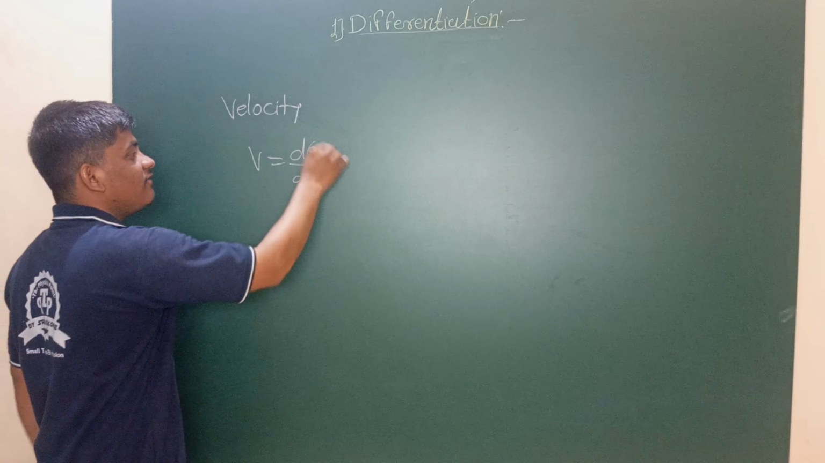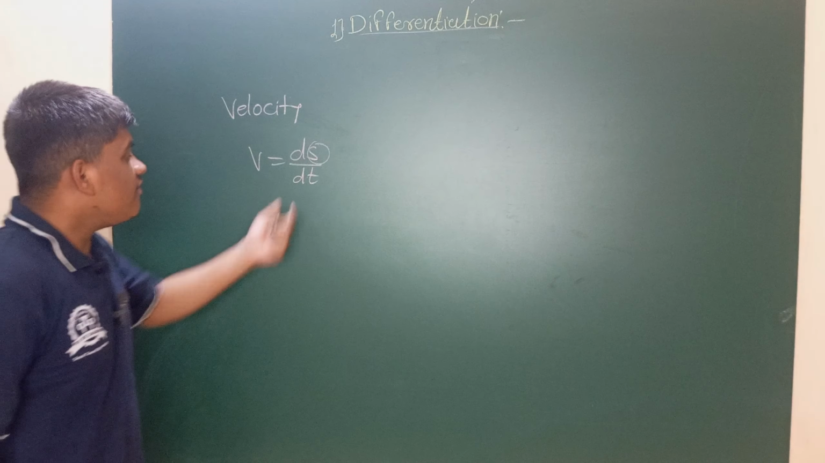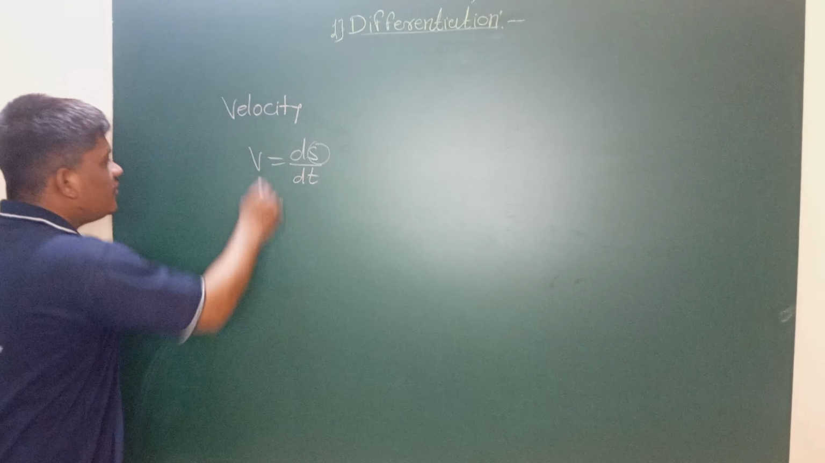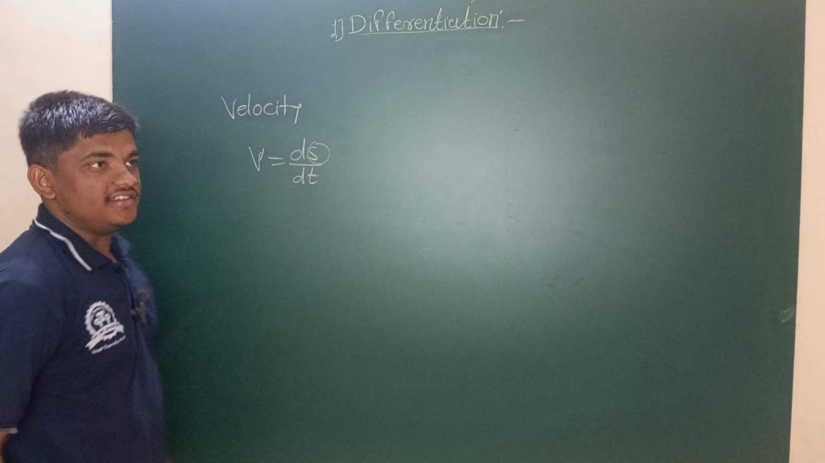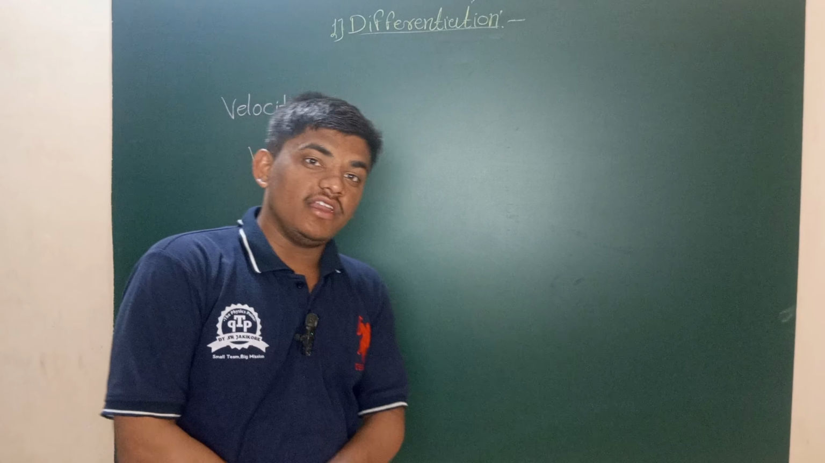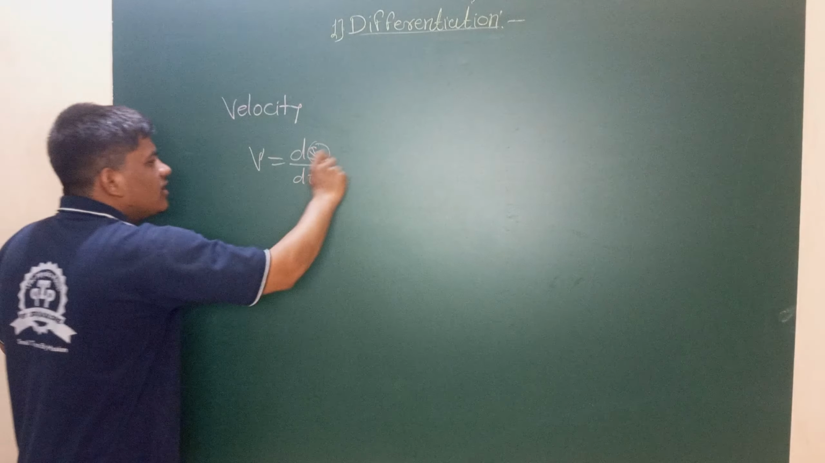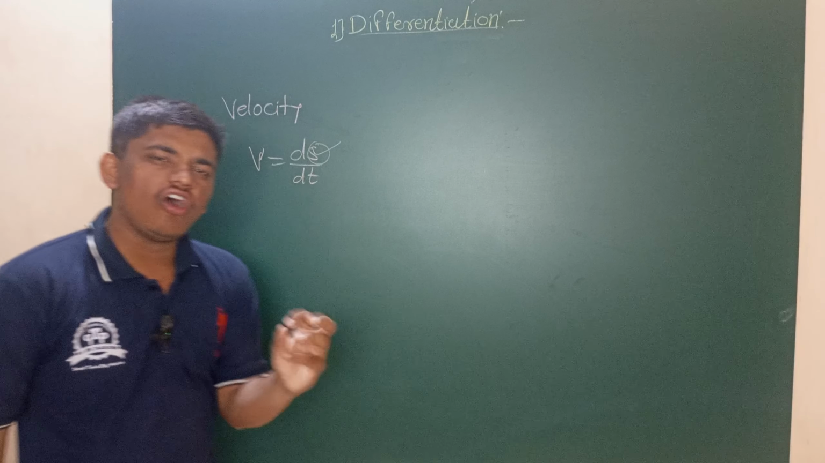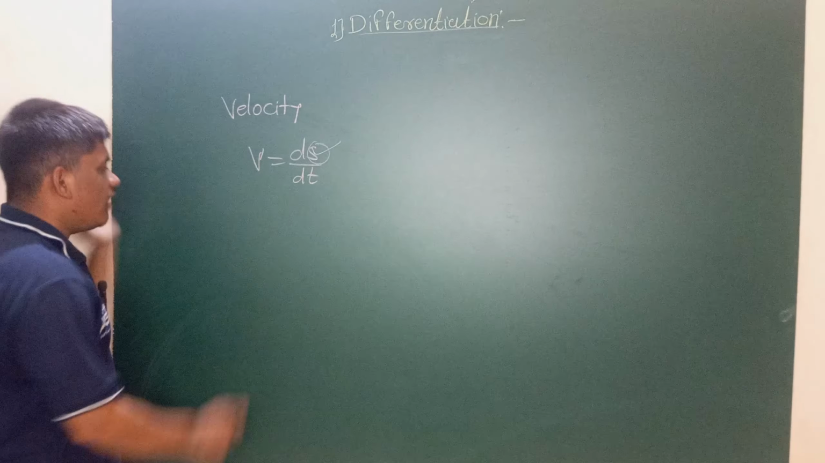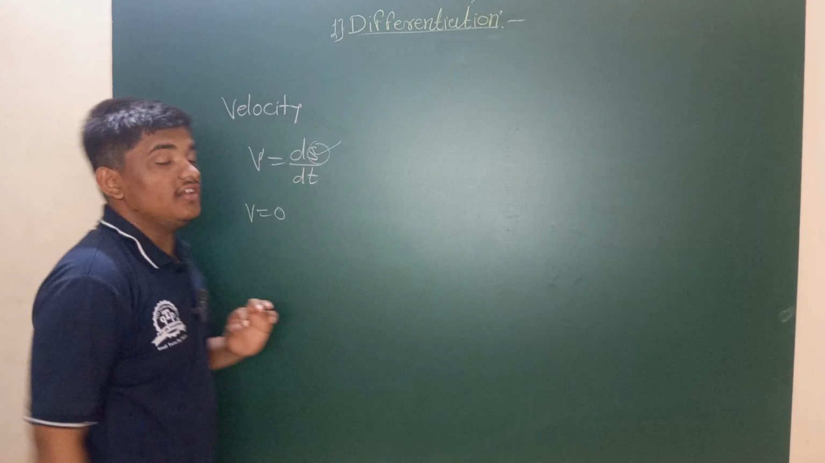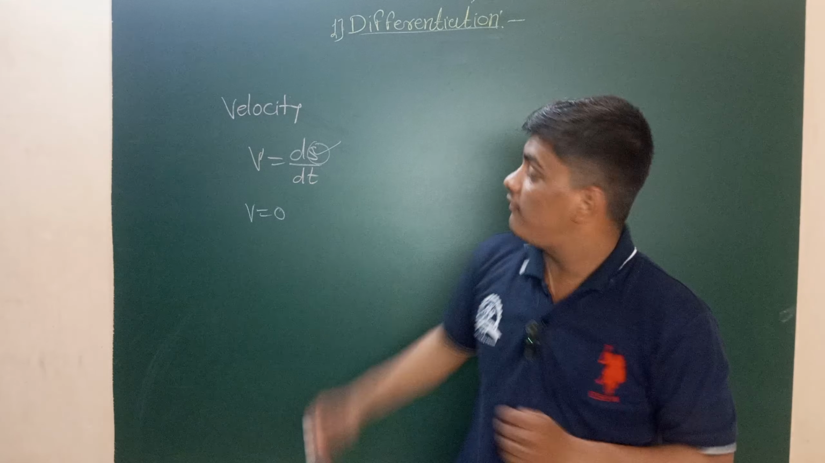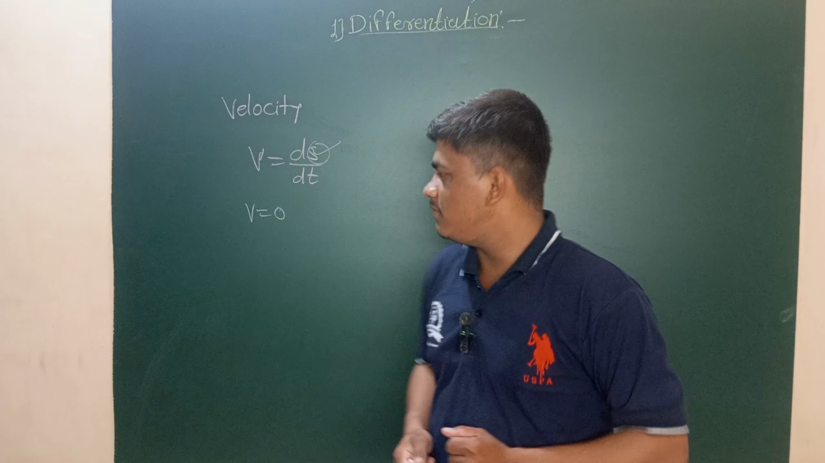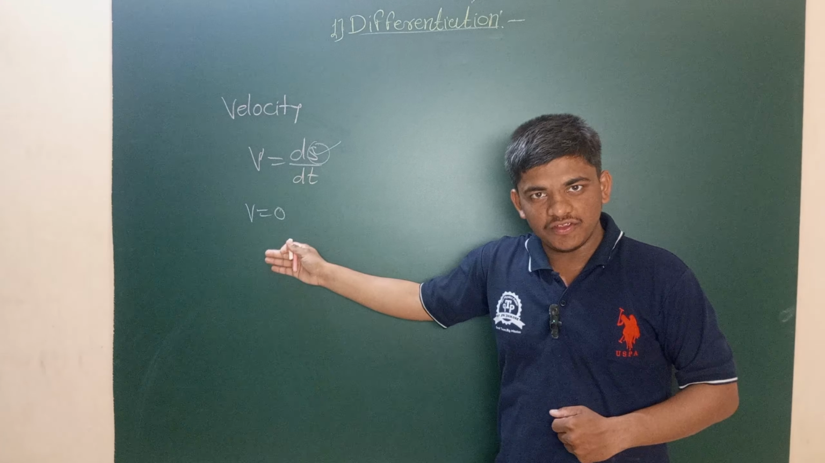The displacement of a particle changes over time, that is, with respect to time t. That's why velocity is the time derivative of displacement. What if the displacement of the particle does not change over a long time? Then the velocity of the particle will be zero. The time derivative of the displacement of that particle will be zero. That means velocity is zero.